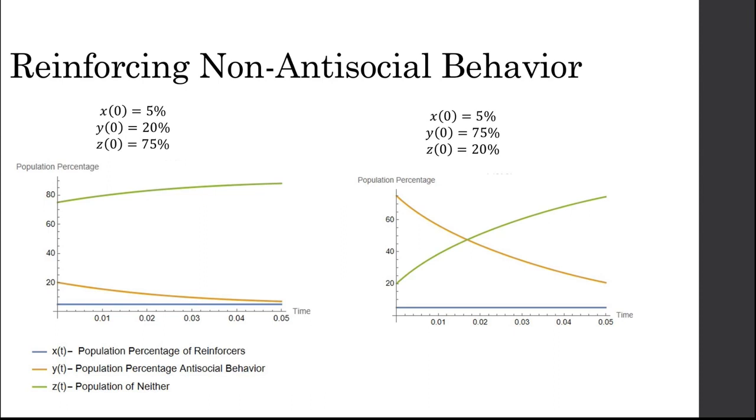If we set the initial conditions to 5% reinforcers, 20% population of antisocial behavior, and 75% population of neither, you'll notice the population of committing neither increases while the population of antisocial behavior decreases. Additionally, in the second graph, you'll notice that even at a high population of 75% antisocial behavior versus 20% population of neither, the population of committing neither act increases while the population of antisocial behavior decreases. This is because people who are committing antisocial behavior will notice that those who are not committing it are being rewarded and will slowly switch over.